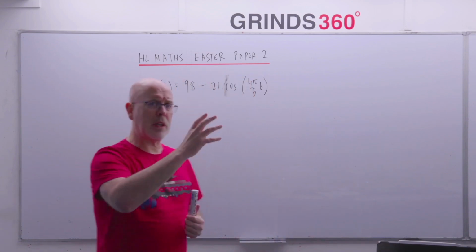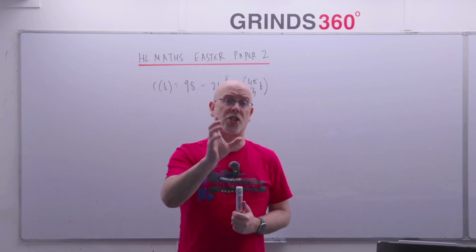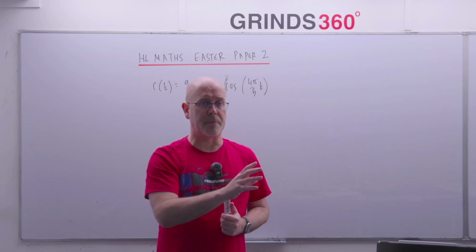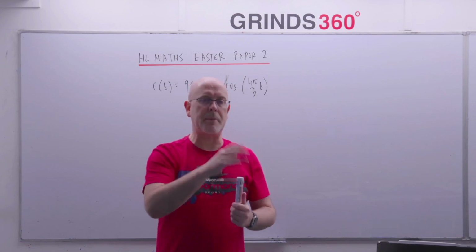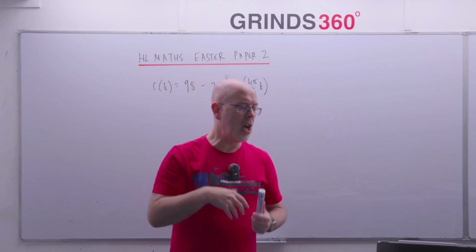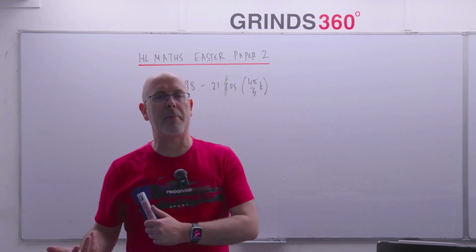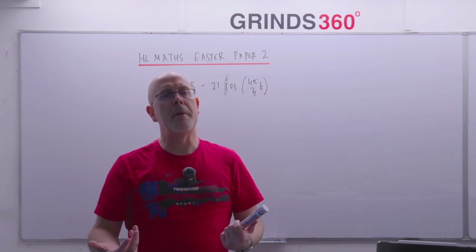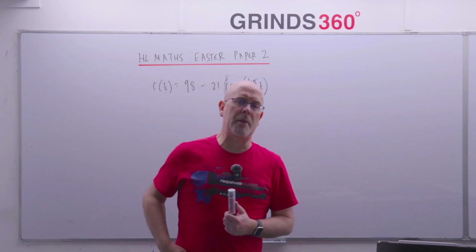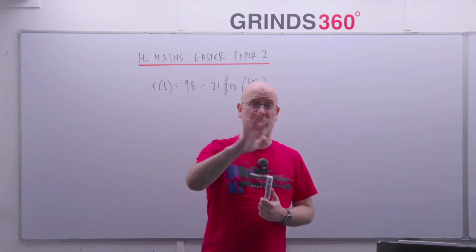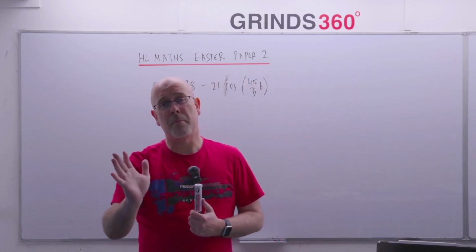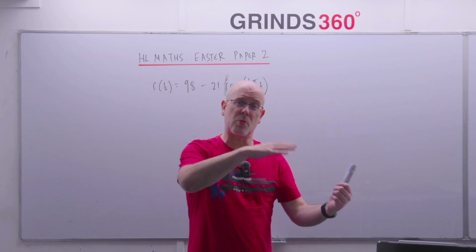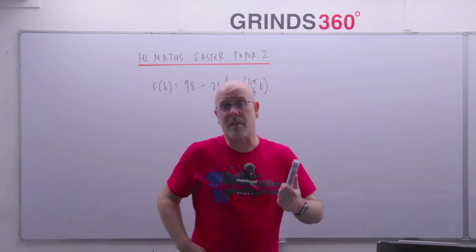Now, if you get one of these, remember there was one of these as part of question 8 on paper 1 last year. So there was a trig function on paper 1 last year as part of question 8, which means I think it's more likely it's going to make an appearance on paper 2. I'd be very, very surprised if it's not on the paper somewhere. But I think it's a bit more likely to make an appearance on paper 2. That's what the trend has been over the last 7 or 8 years. It's on the paper pretty much every year, and he just switches between the 2 papers. But the maths will be the same, right?